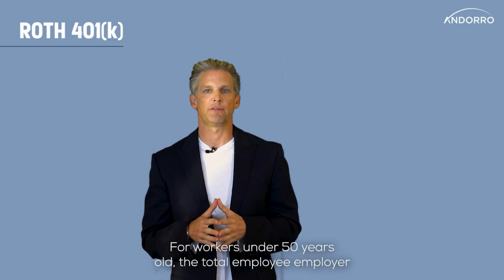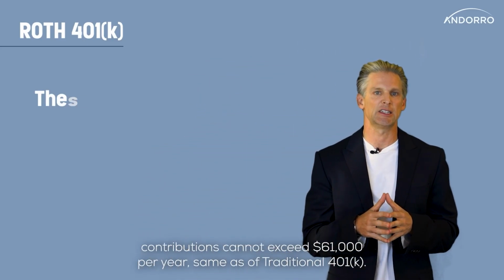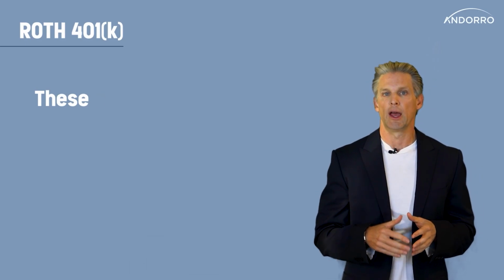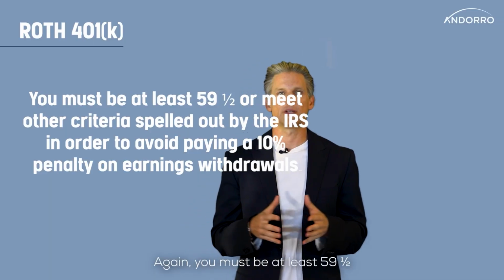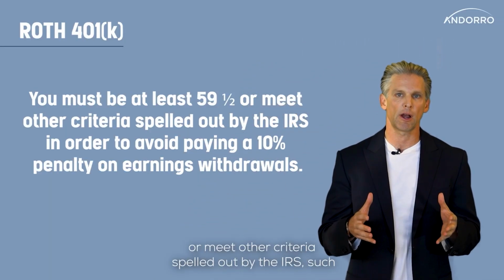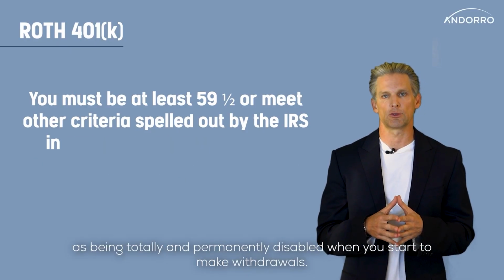For workers under 50 years old, the total employee-employer contributions cannot exceed $61,000 per year, same as a traditional 401k. And then including the catch-up contribution for those 50 and over, the limit is still $67,500. Again, you must be at least 59 and a half or meet other criteria spelled out by the IRS, such as being totally and permanently disabled when you start making withdrawals.